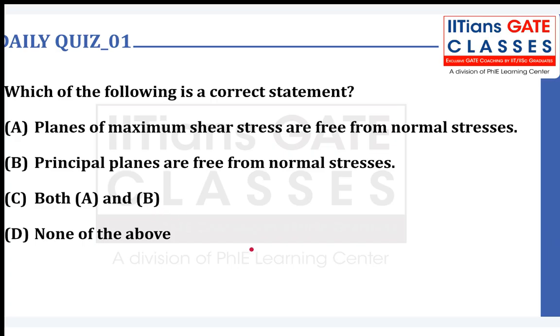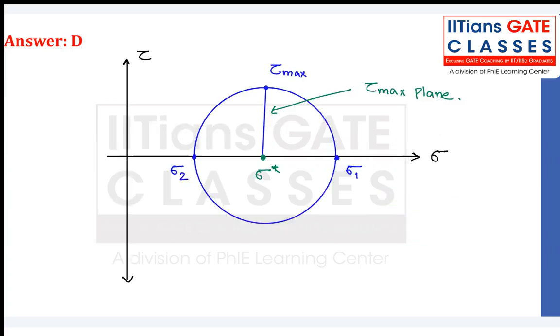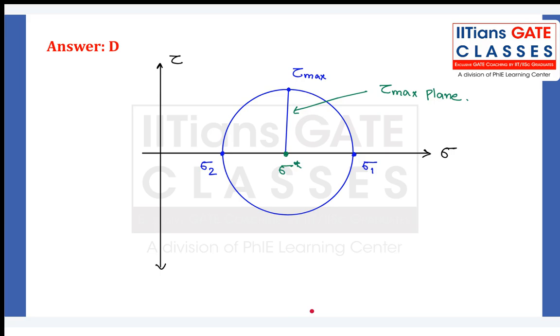Now let us see what about the planes of maximum shear stress. We have already seen in our classes that the planes of maximum shear stress are not free from normal stresses. In fact, the normal stress on the maximum shear stress plane is given by sigma star, which is equal to (sigma 1 plus sigma 2) divided by 2. That is the average of the principal stresses.